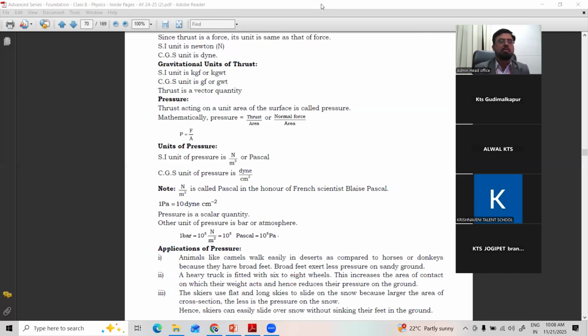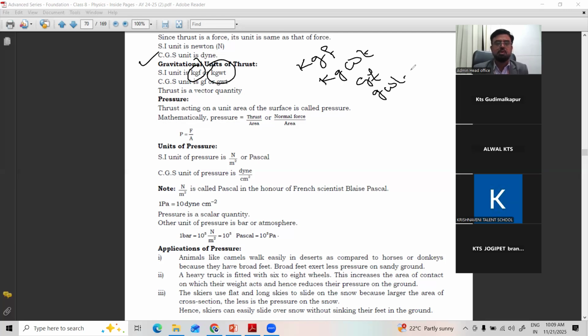Clear? Then what is the gravitational unit of thrust? Gravitational means with respect to gravitational force, so it is measured in either kgf or kg weight. Kgf is nothing but kg force. Right? So this thrust is a vector quantity. It has both magnitude as well as direction. The normal units of thrust are Newton or dyne. With respect to gravitational force, the units can be written as kg force or kg weight, or you can write gram force in CGS, gram force and gram weight.